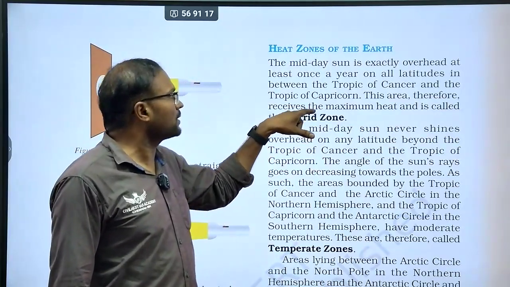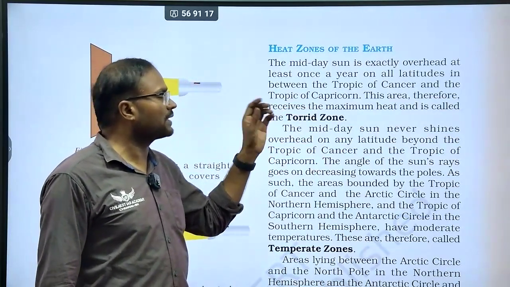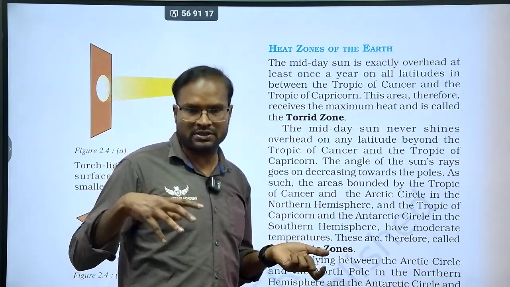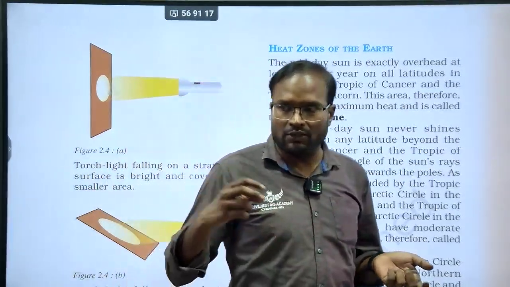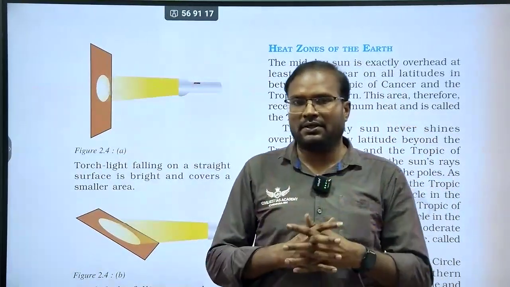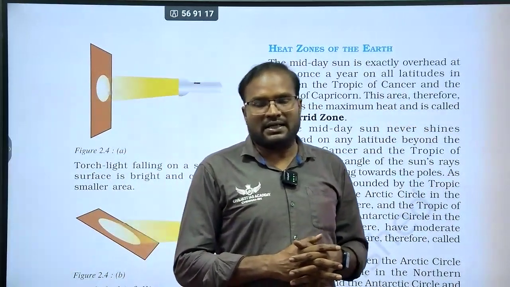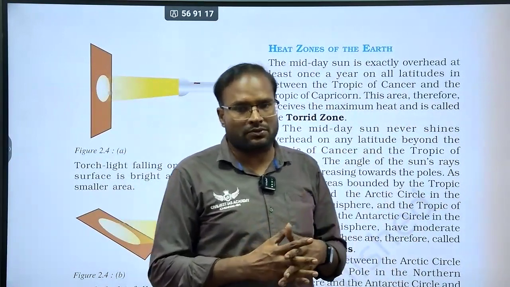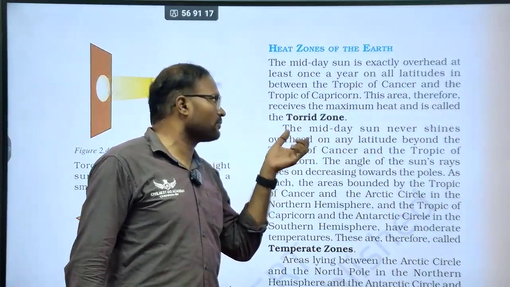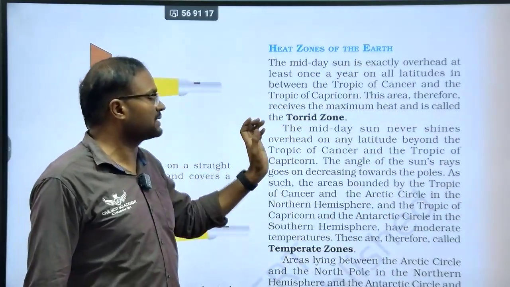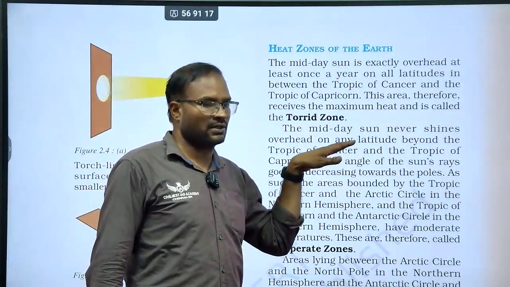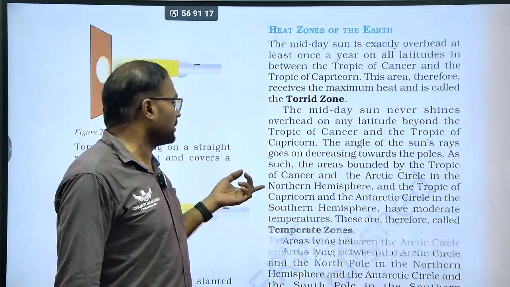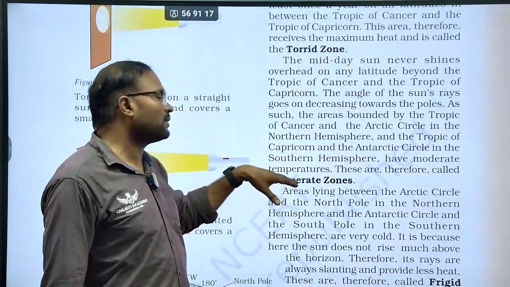The area between the Tropic of Capricorn and the Tropic of Cancer is known as the torrid zone, because of too much intensive heat, since the upright sun rays fall upon this zone. The question may be like: the torrid zone exists between which latitudes? The temperate zone is nothing but the area above it.